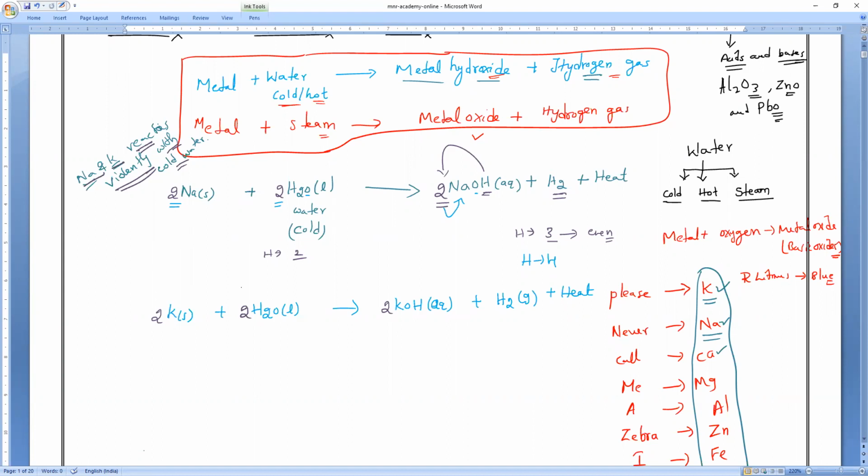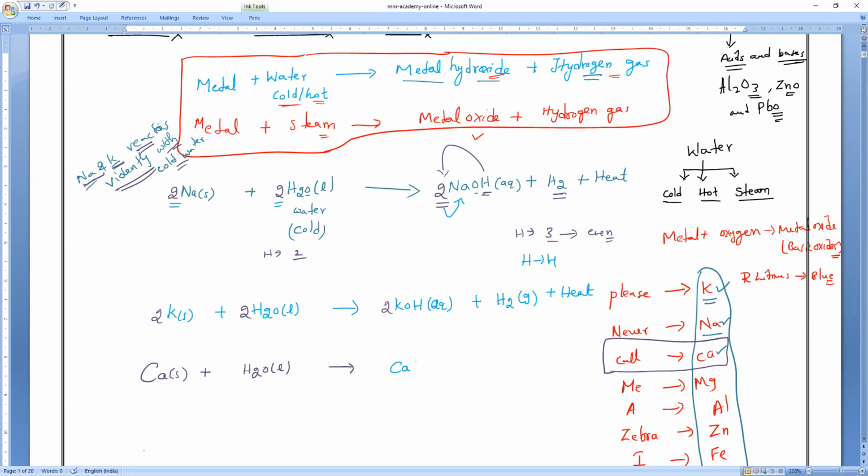Next, we all know there is a third metal. What is the third metal, everybody? Calcium. Here I will say one important point that is very important for the board exam. Calcium also reacts with cold water only. You can write it. Calcium reacts with cold water. Product, please: calcium hydroxide. What is the common name of calcium hydroxide? Slaked lime. Quicklime or slaked lime? Slaked lime.